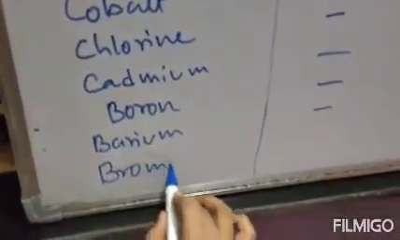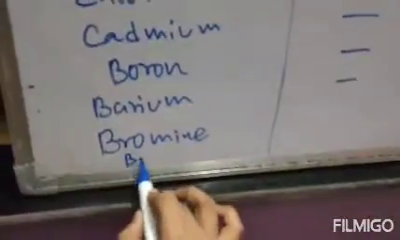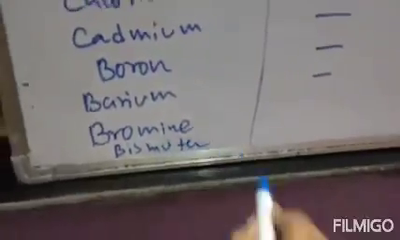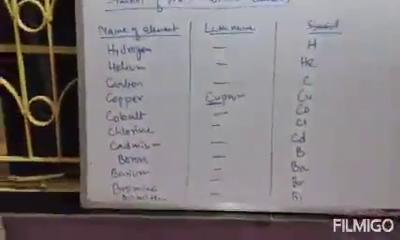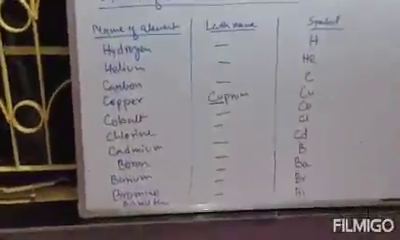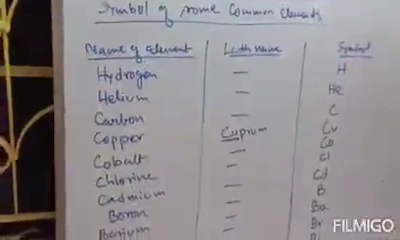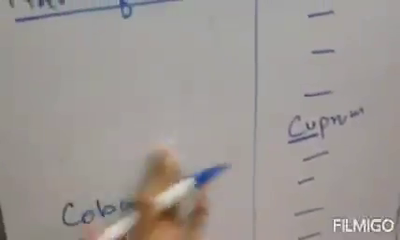Barium is Ba, capital B, small a. Next one, bromine. Formula of bromine is Br, capital B, small r. Next one is bismuth. Formula is Bi, capital B, small i. Just note it down. I am erasing the first five to six elements. So the last one is bismuth.